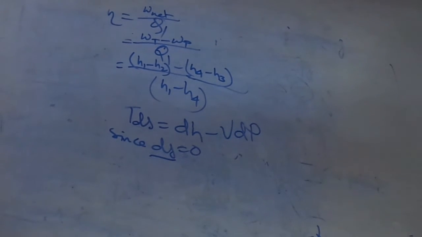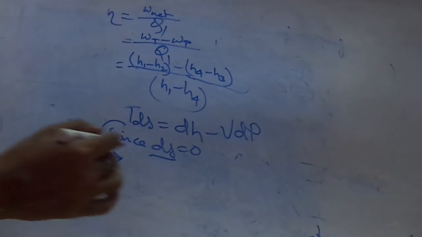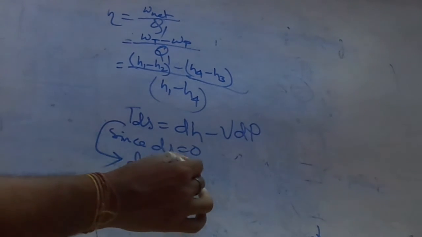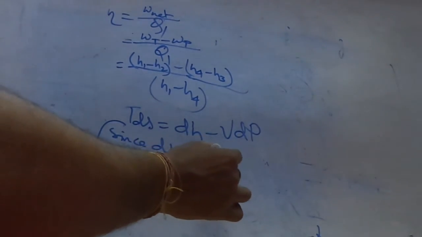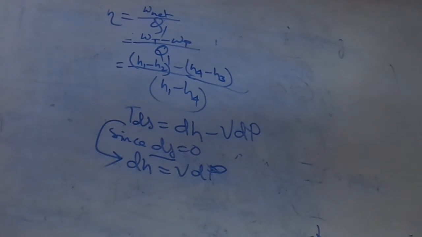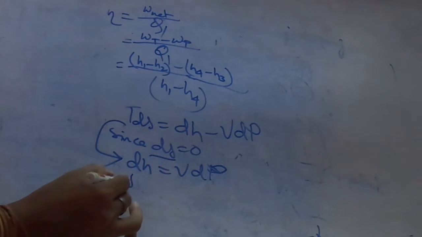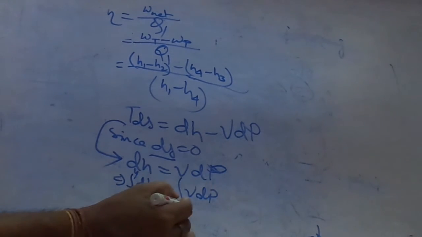Okay, now integrate the equation: dH is equal to VdP. If you integrate, why 3 to 4? Because between 3 and 4 there is the location of the pump. So integration of dH from 3 to 4 is equal to integration of VdP from 3 to 4.